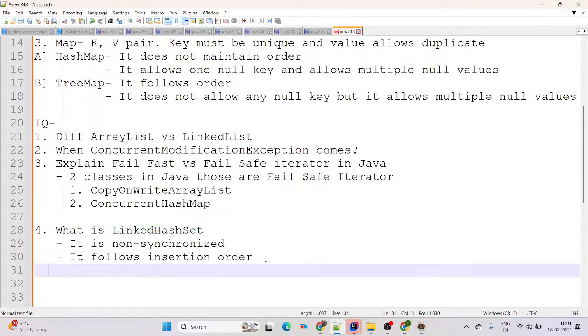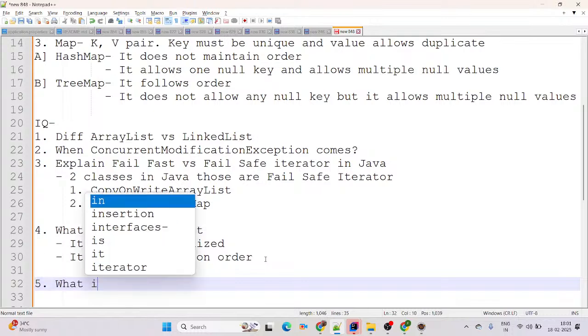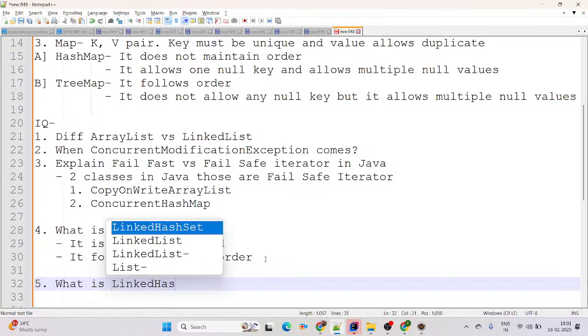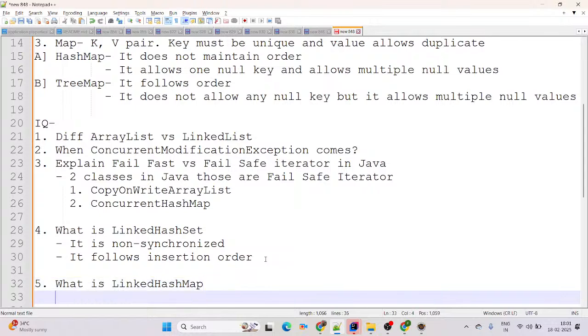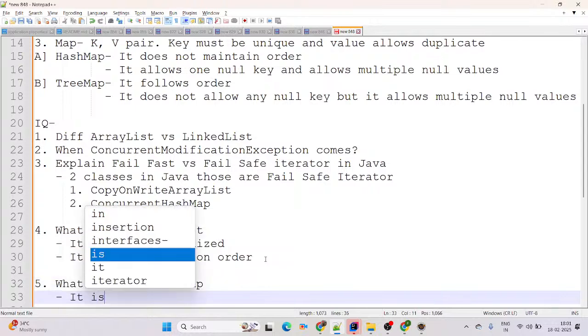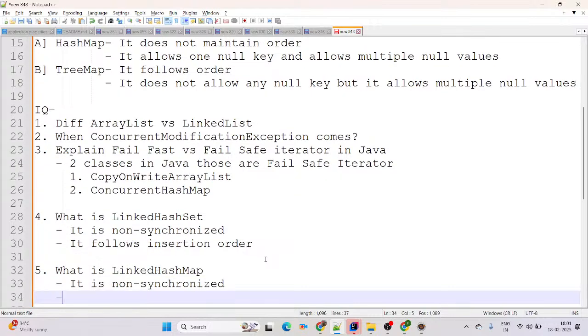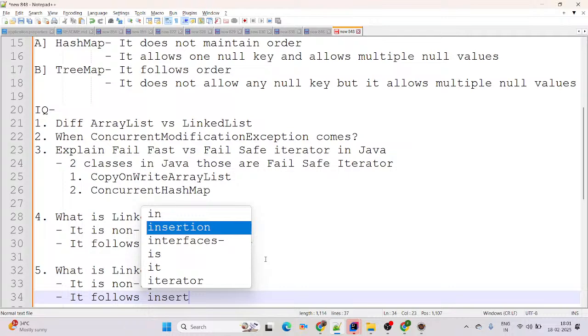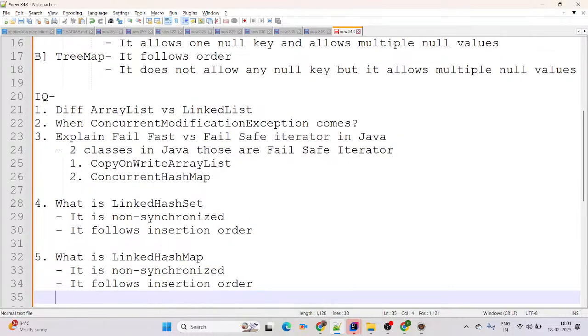Now coming to the next question. Question number 5. What is LinkedHashMap in Java? Then here you can simply say it is non-synchronized. And the second point, it follows insertion order. Then we'll come up with the practical example for LinkedHashMap.